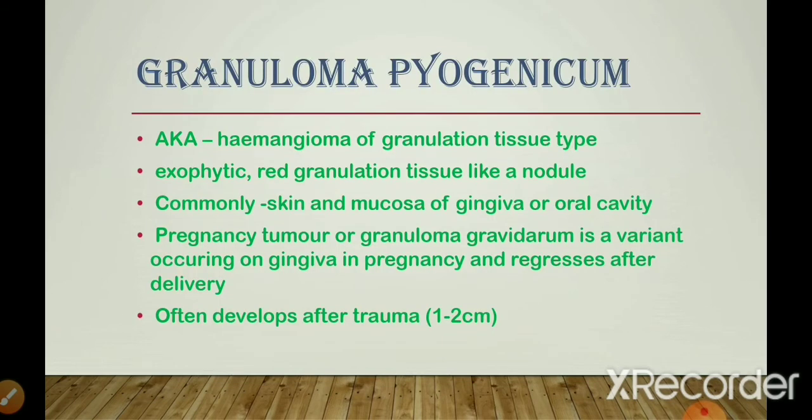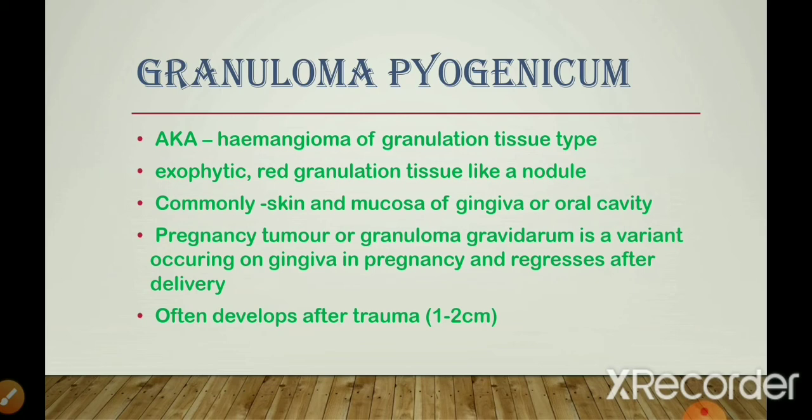Now, let us talk about granuloma pyogenicum. They are also known as hemangioma of granulation tissue type. They are exophytic red granulation tissues like a small nodule, commonly present in the skin and mucosa of the gingiva or oral cavity.